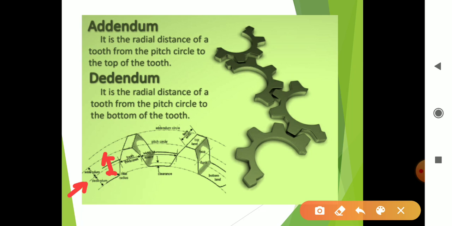Next is dedendum. A dedendum is the radial distance of the tooth from the pitch circle to the bottom of the tooth.